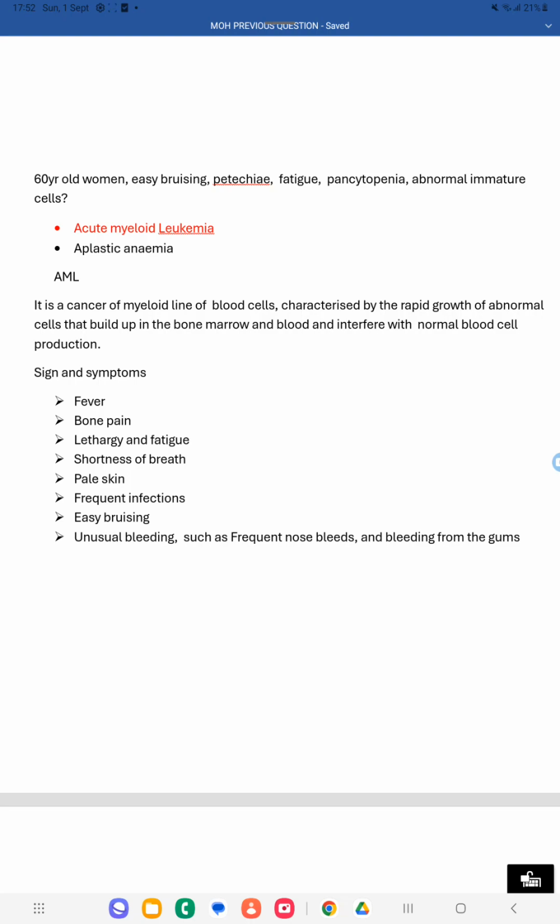So the patient will be suffering with fever, because WBC is very low, so it results in recurrent infection. Fever will be there, and bone pain will be there because excessive abnormal cells are being produced inside the bone marrow, so it results in bone pain. Lethargy, fatigue, shortness of breath and pale skin are all indicating anemia. Frequent infection is due to the low WBC. Easy bruising and unusual bleeding such as frequent nosebleeds and bleeding from the gums you can see because of the low platelets. So this is called acute myeloid leukemia.